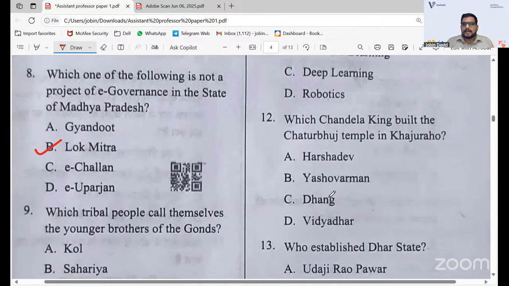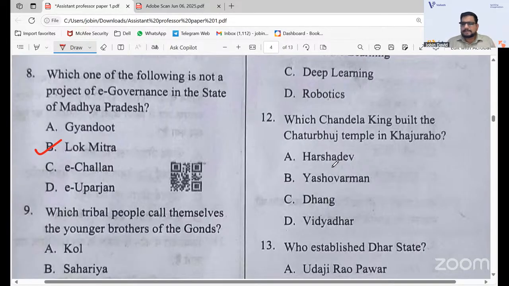And which Chandela king built the Chaturbhuj temple in Khajuraho? Okay, Khajuraho temples were also discussed in the classes. Khajuraho temples are very famous in Madhya Pradesh. Do you know which Chandela king built the Chaturbhuj temple in Khajuraho? I'm saying the answer right, guys. Yes, I can see the answer.